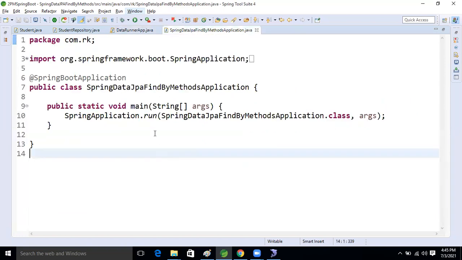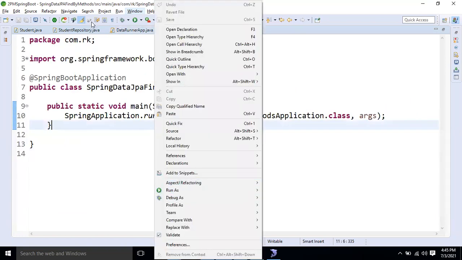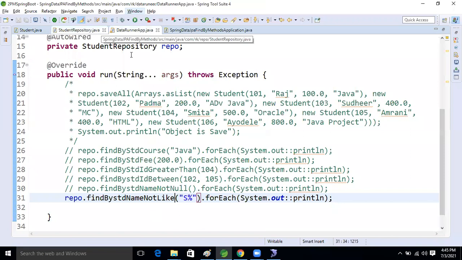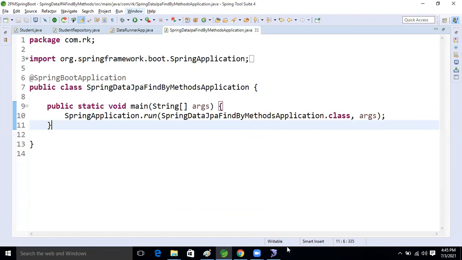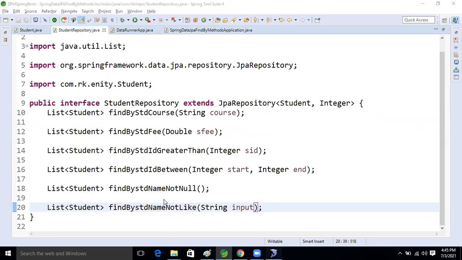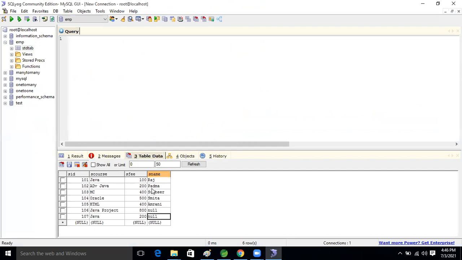So I'm going to run this application and we will see that. The argument is S% only. But this time, if like is there, we get Samita and Sudhir from the database. But with not like, what will we get? Raj, Padma, and Amrani. These records we will get now.